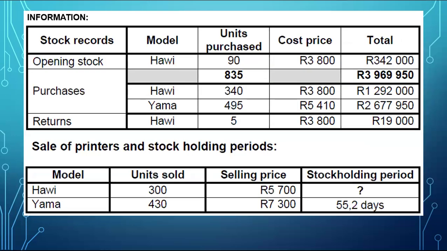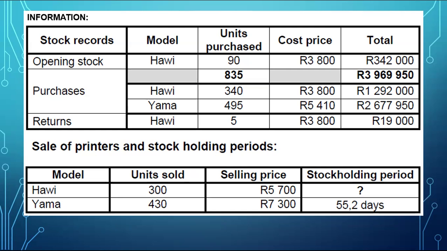Now, the problem here was that these two printers do not cost the same. So I couldn't just automatically calculate the value of closing stock because here you were not given the value of closing stock for each item. And even if you were given the value of closing stock, you couldn't just take it and multiply by 3.8 because some of them will have been Yama printers, which cost 5,410. Remember, this is specific identification method.